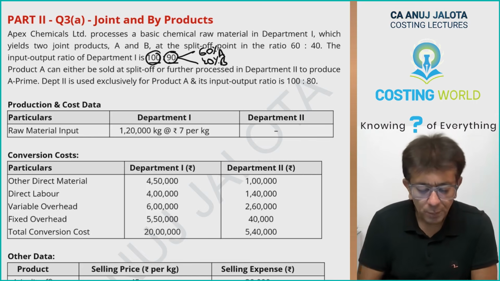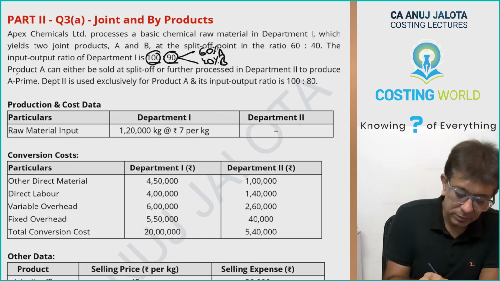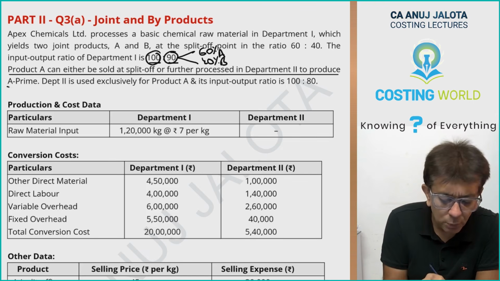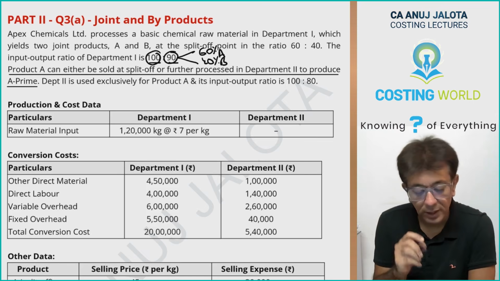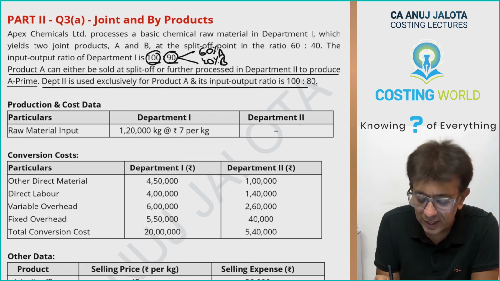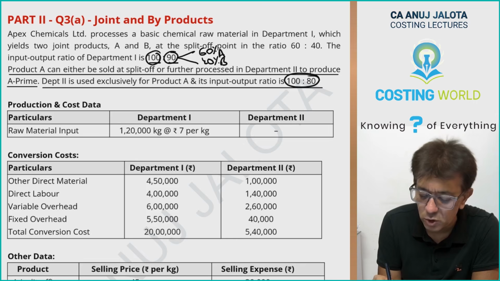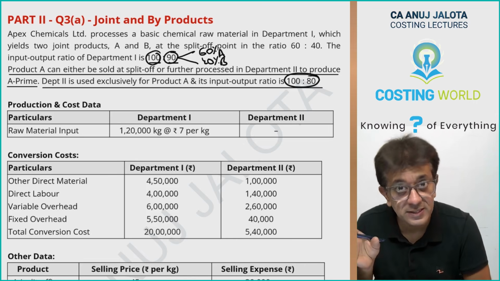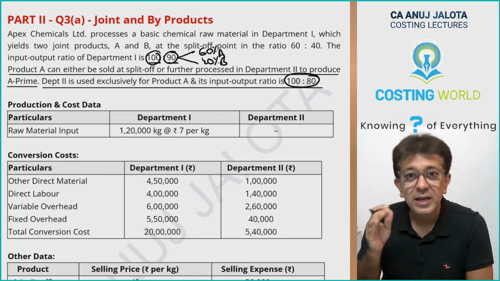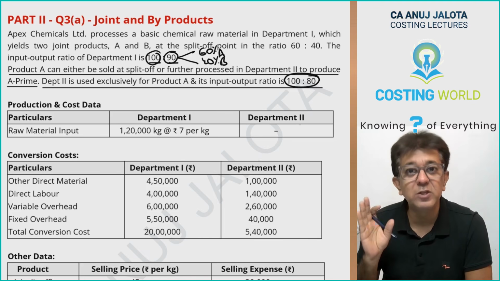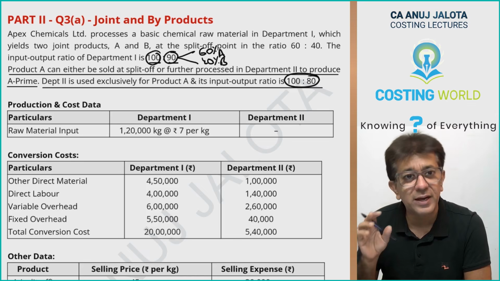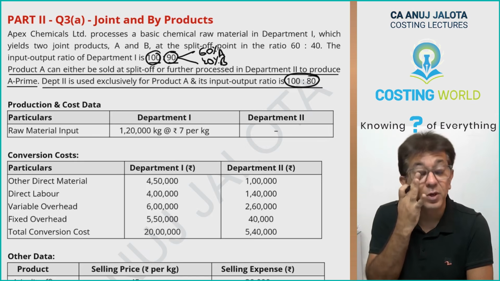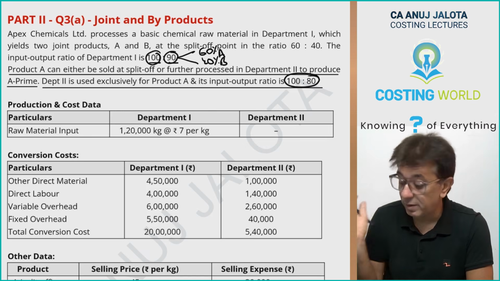Further, product A can either be sold at split off point or further processed in department 2 to produce A prime. Department 2 is exclusively used for product A and its input output ratio is 100:80. So if you put 100 units of A inside, 80 units of A prime will come out. Please do remember that. So this ratio is 100:80 and department 2 is only used to convert product A into A prime. No other use of department 2 is there.